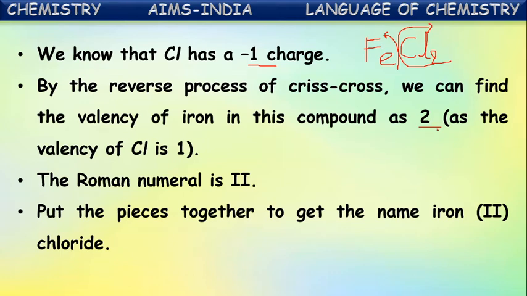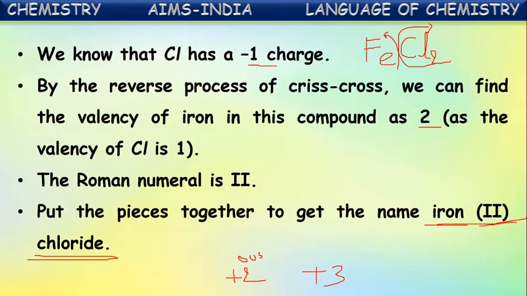Put these pieces together to get the name iron(II) chloride. So the final name will be iron(II) chloride, which is also called ferrous chloride, because iron can exhibit two valencies, +2 and +3. In this compound, the valency of iron is +2, we found it as 2. So if it is the lower valency, the cation name ends with ous. Instead of writing Roman numeral 2, we can write it as ferrous chloride also. Both will be the same. Iron(II) chloride or ferrous chloride.